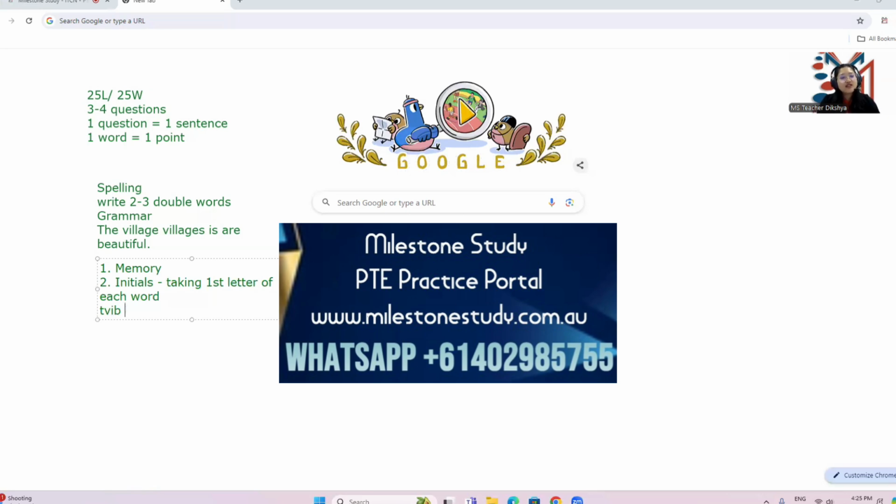So the initials don't really have to be this way. This is just one method that I find easier. You can write with capitals as well. T V I B. My hands just don't move that fast to write capital letters, okay? Or you can also do lowercase. It's totally up to you as long as you can remember what the initials are. All right. So taking the initials of each word.